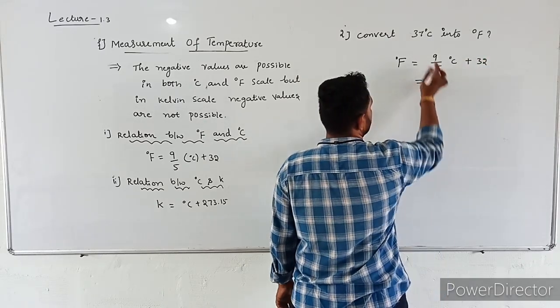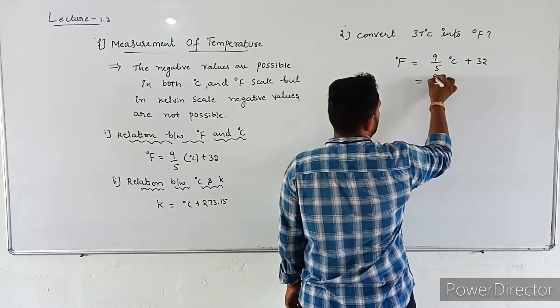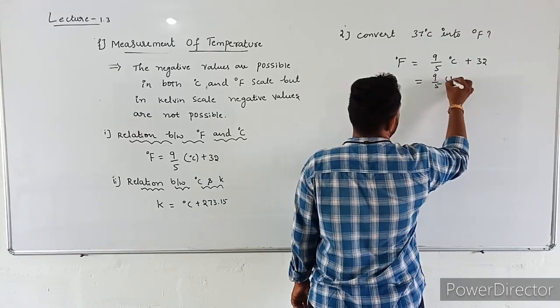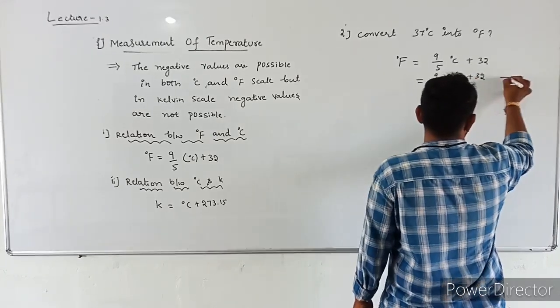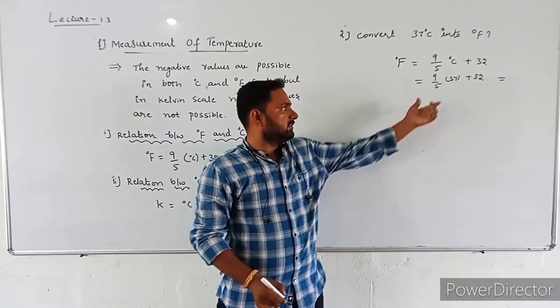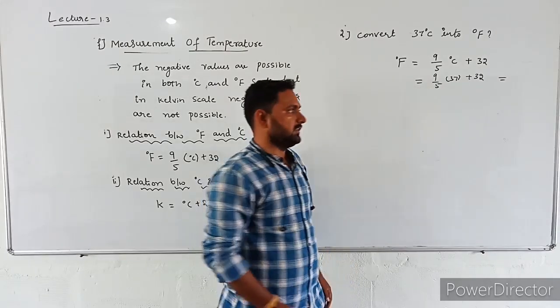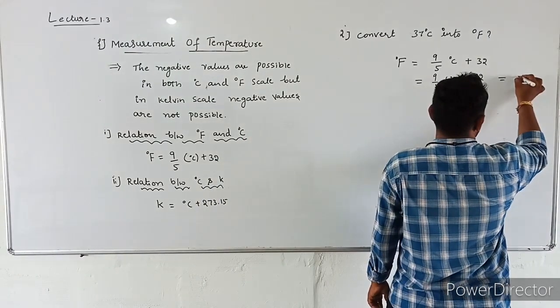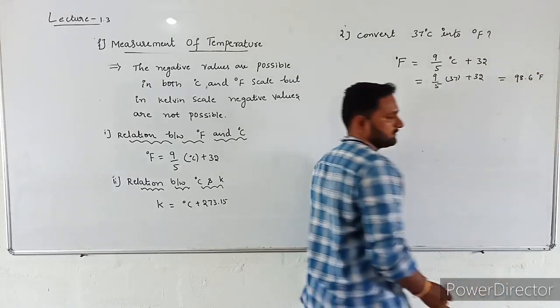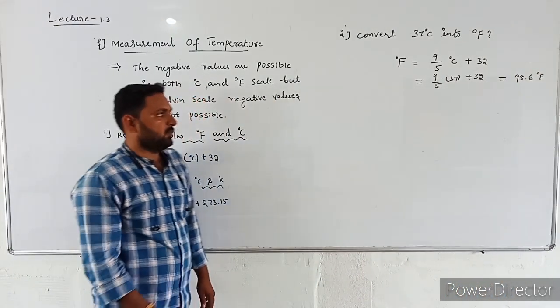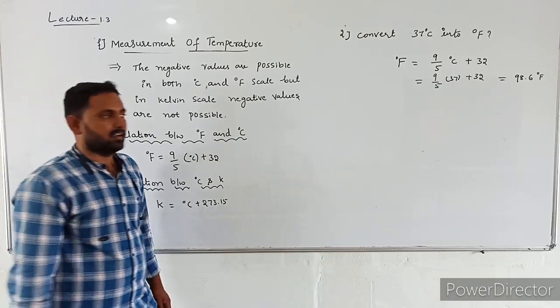Now substitute the degree Celsius: 9 by 5 into 37 plus 32. If you solve these multiplications and division, you will get 98.6 degree Fahrenheit.